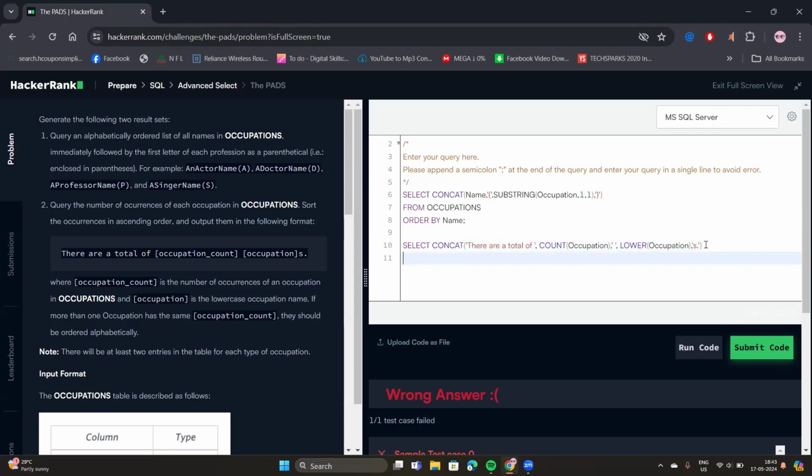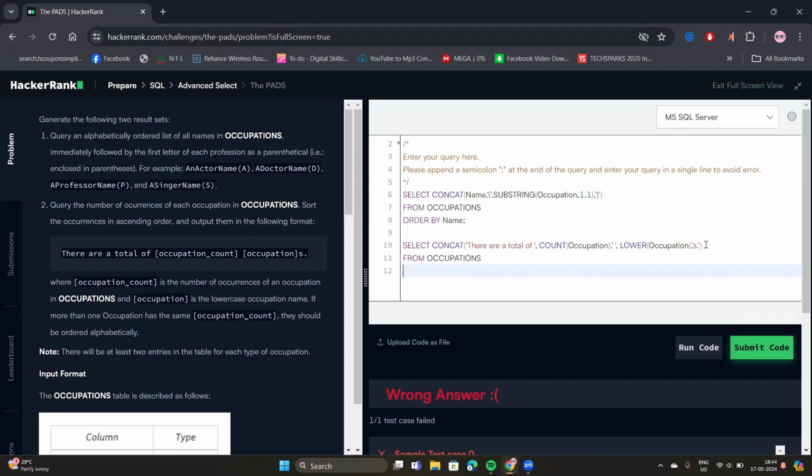And now we have to mention from which table we're retrieving data, right? As for the table, let's write from occupations. Now, as you can see, we are using an aggregate function here, right? Whenever we're doing aggregation, we need to group them into a category, right?